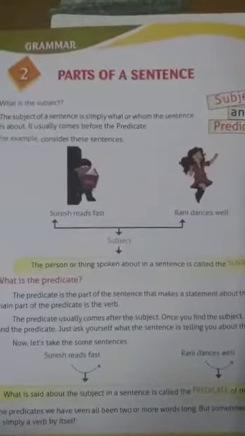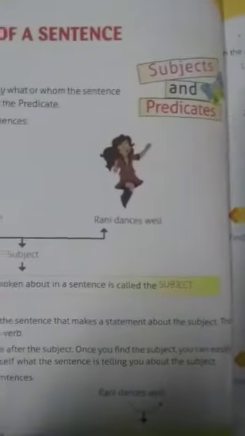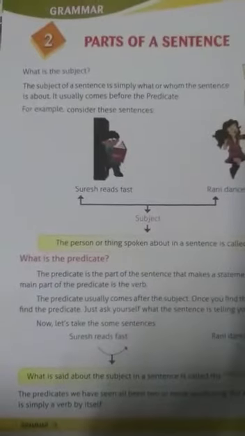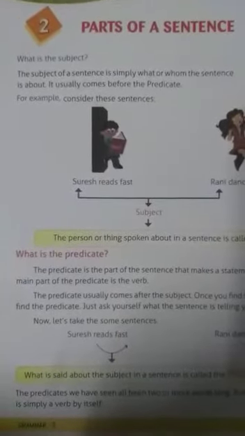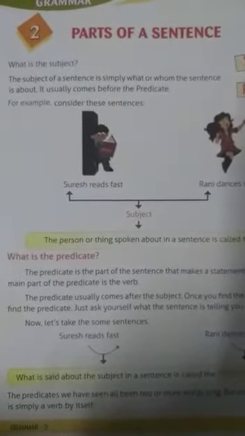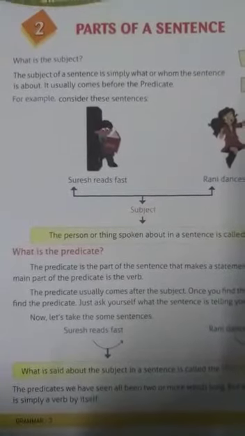Now, let me tell you the parts of the sentence. There are two parts. One is the subject and another one is the predicate. Now let me tell you about the subject. What is the subject? Do you have any idea, children? The subject of the sentence is simply what or whom the sentence is about.